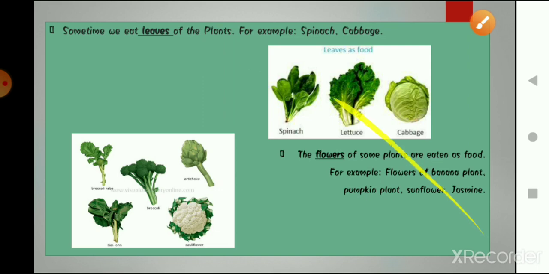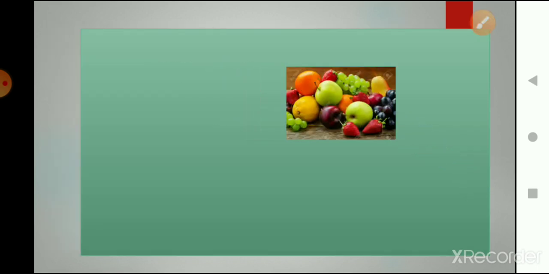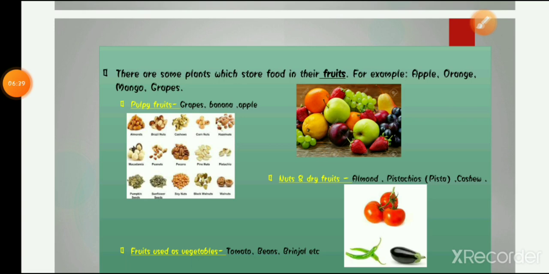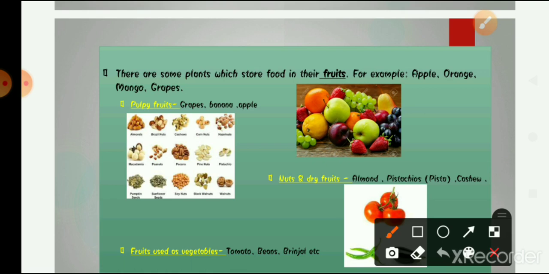Okay, now moving on, we have already talked about what? We have already talked about root, stem, leaves, and flower. Now we are going to talk about fruit. So we all know that there are many fruits that we eat, but according to their types, foods are divided. So the fruits are divided into three categories. The first category is the pulpy fruits.